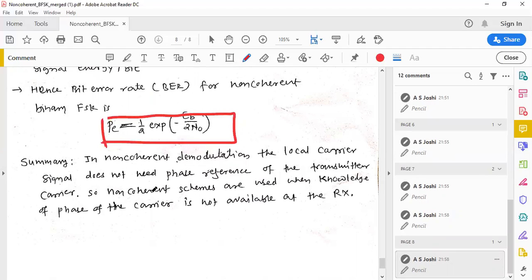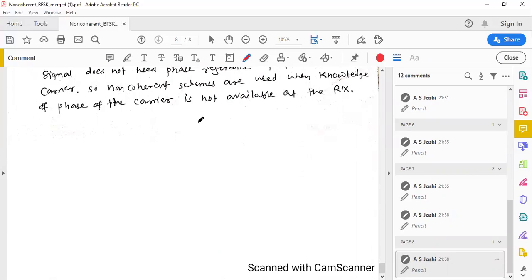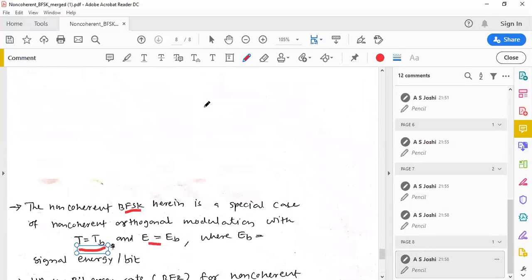One more advantage of non-coherent orthogonal digital modulation techniques is that the design of the receiver is simple compared to the design of a receiver for coherent digital modulation techniques.